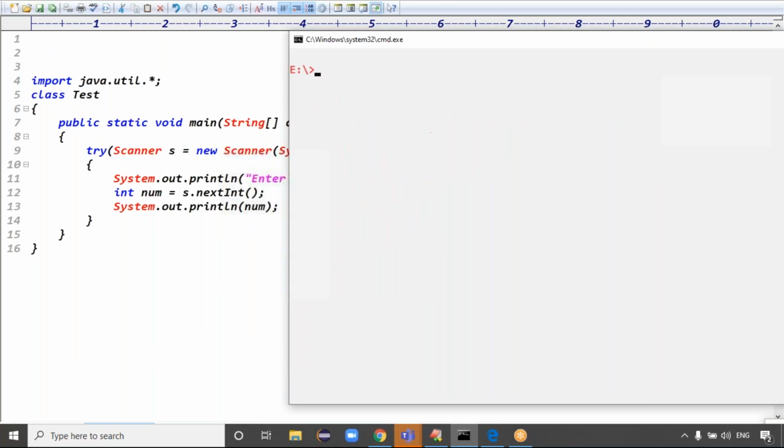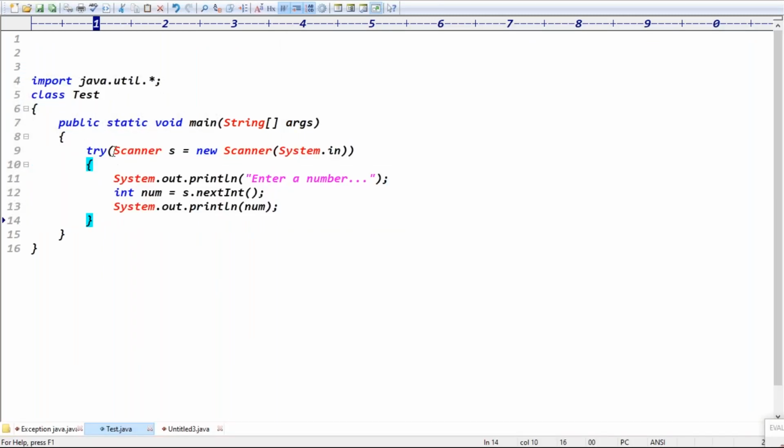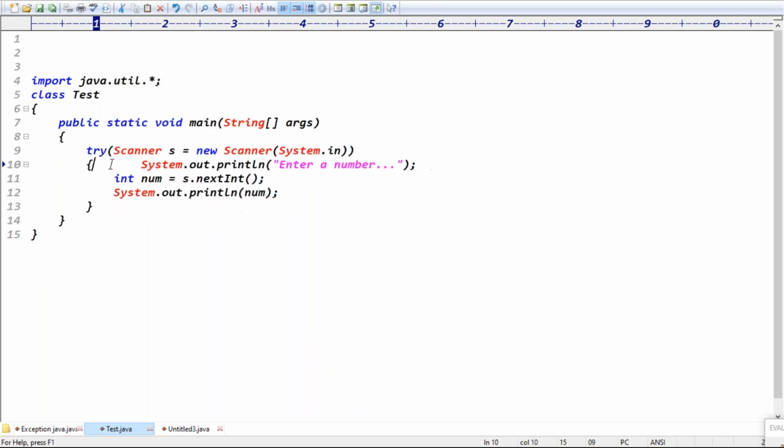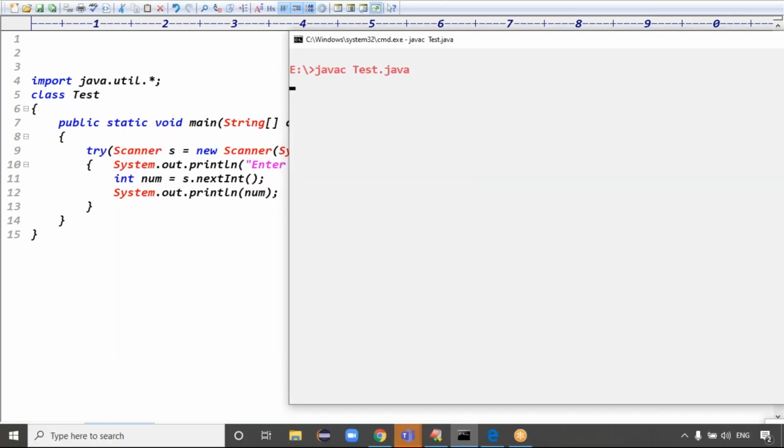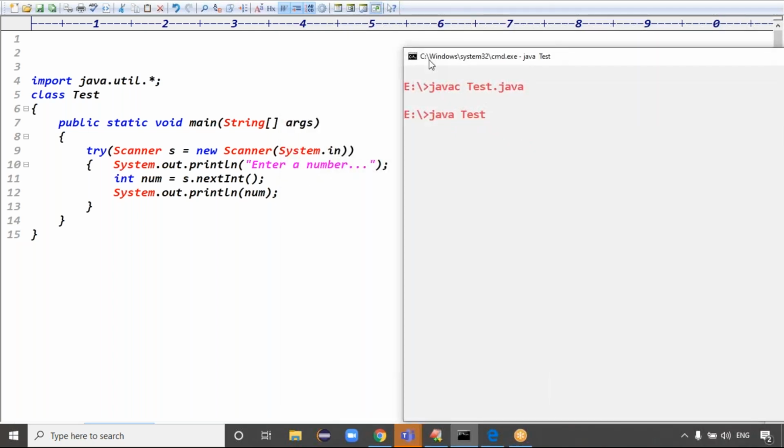Then you can compile this code, guys. Once the try block is completed, this scanner resource automatically closes. We don't need to close it explicitly. The code is compiled fine. The class name is Test. See the output here: enter a number. Enter some number, triple one. We got the output, triple one.